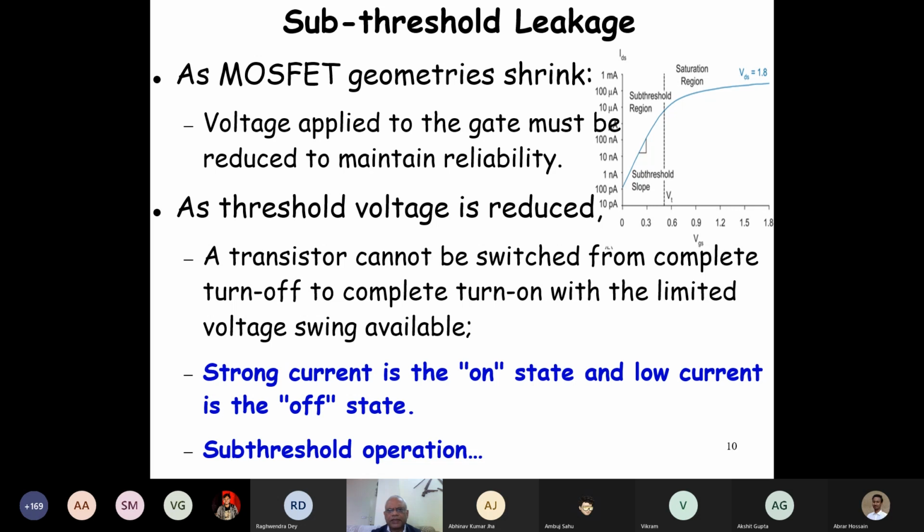The ideal transistor which you have studied in your digital electronics course operates in the saturation region and cutoff region. But we don't operate in the cutoff and saturation region. We operate in the sub-threshold region. Because of this, to maintain reliability, we have reduced the voltage of operation and the voltage swing.